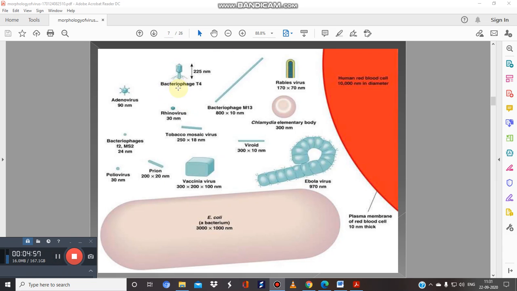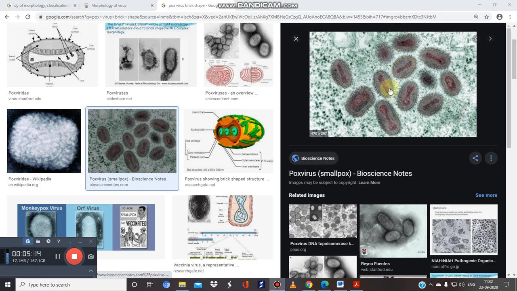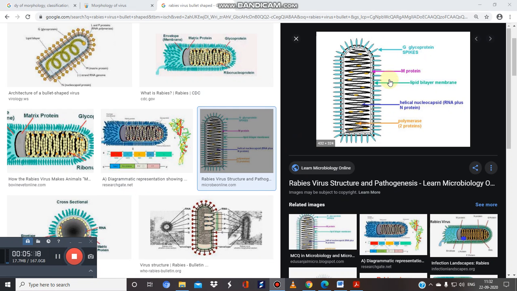Here you can see the different shapes of the viruses, like adenovirus, bacteriophages, and this is the Ebola virus. Here you can see the pox virus, a brick shaped virus. This is the rabies virus, the bullet shaped virus.